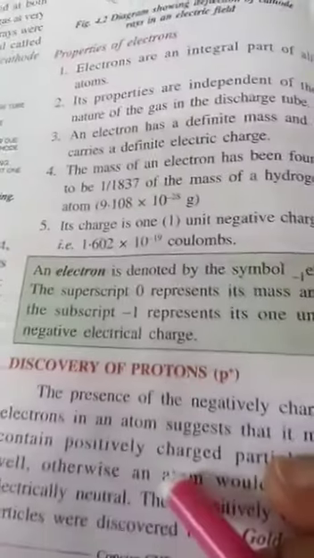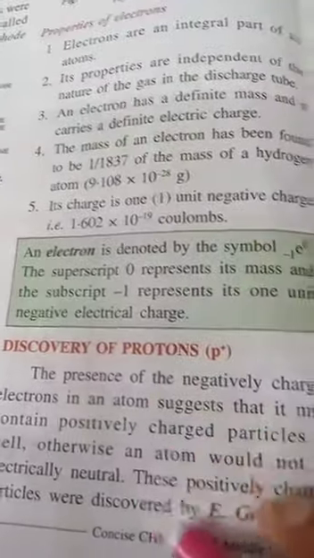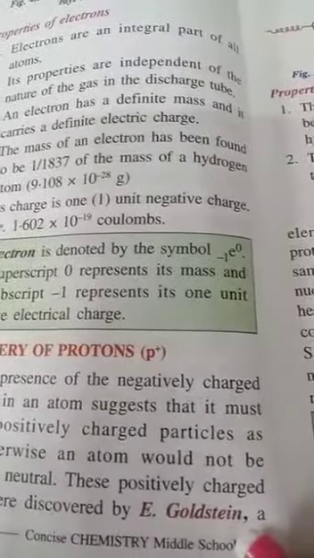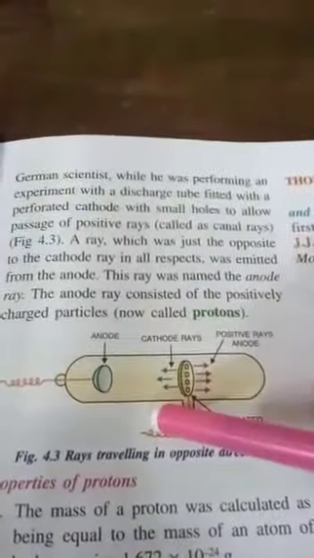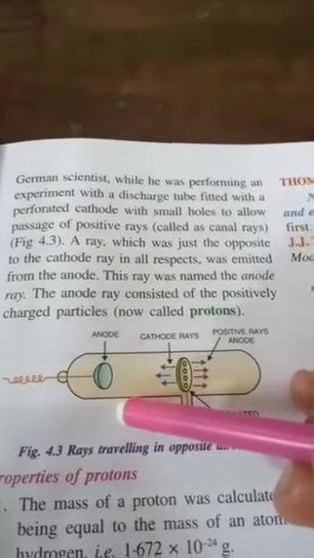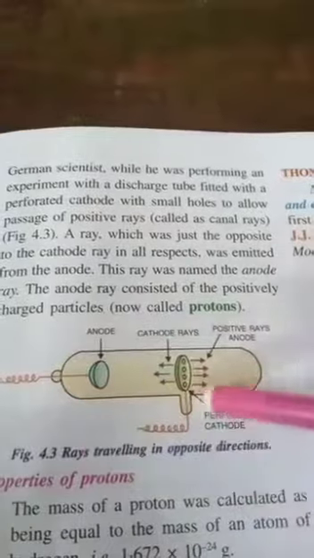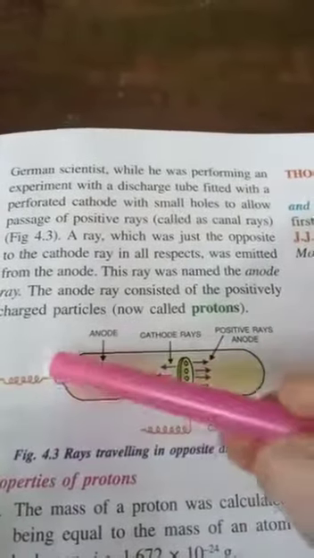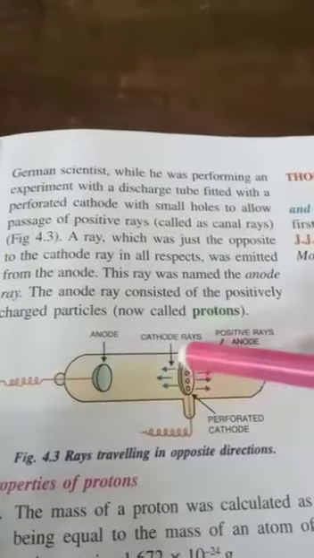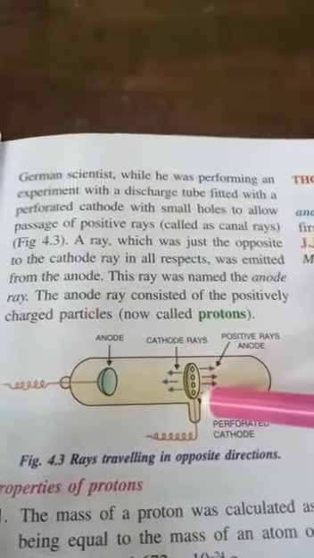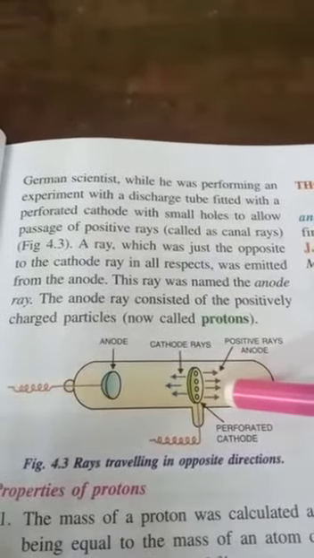Discovery of protons. Protons were discovered by E. Goldstein. He was a German scientist. He performed a similar experiment just like J.J. Thomson. His apparatus for the experiment was also similar. He made only one change in it, that he took the perforated cathode.